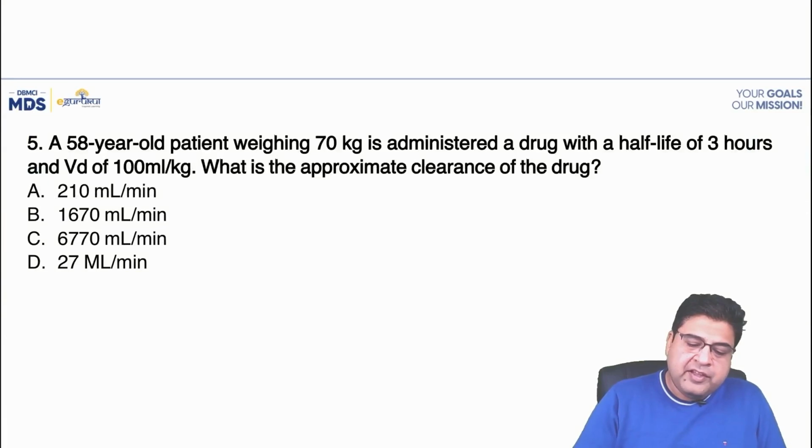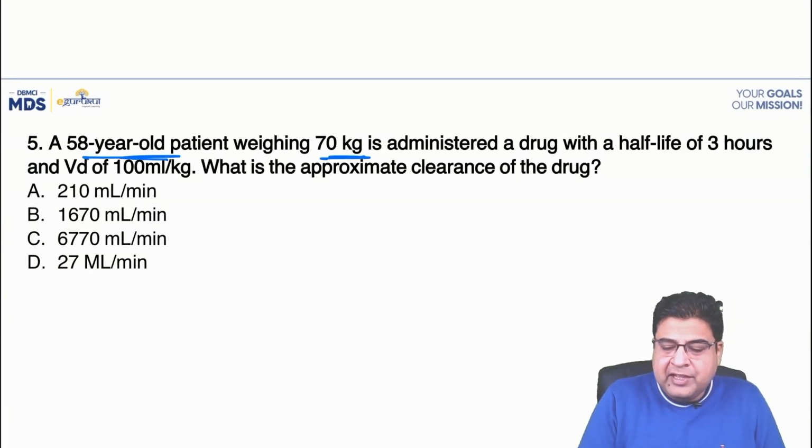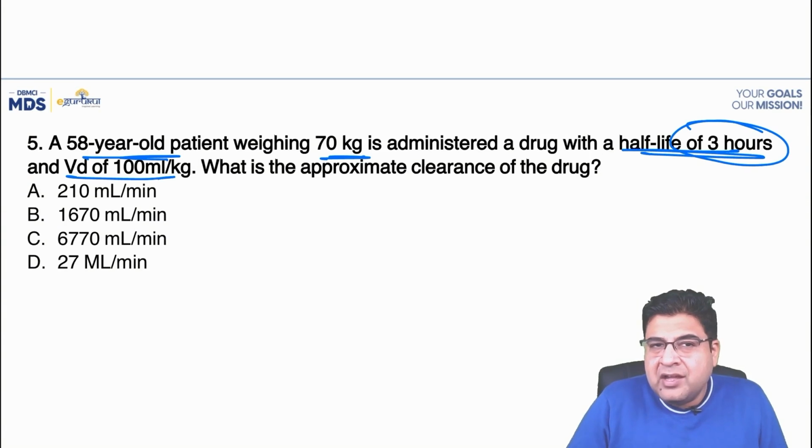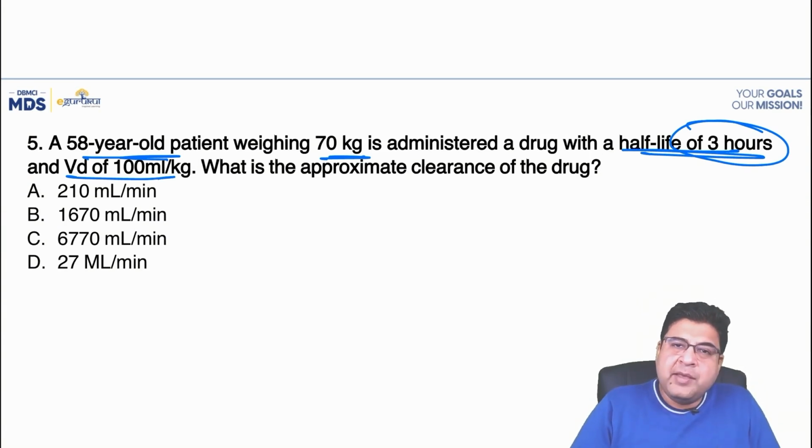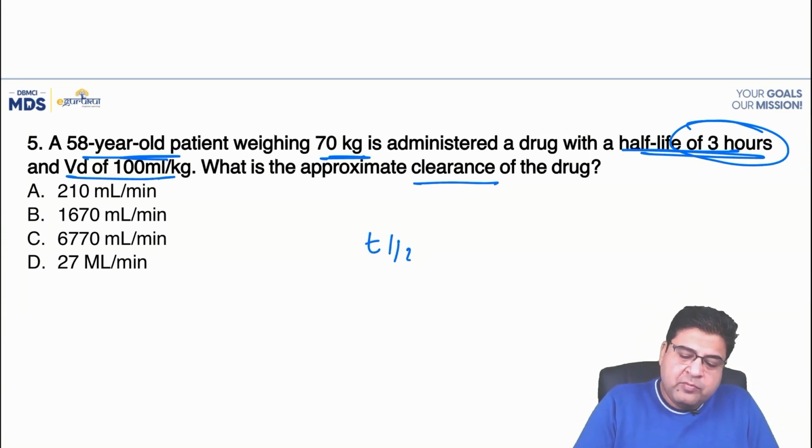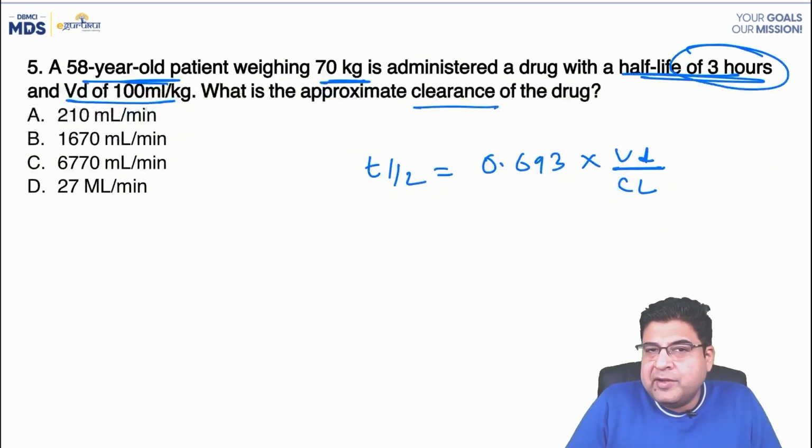Moving on to question number 5, a 50-year-old patient weighing 70 kg is given a drug with a half-life of 3 hours and the volume of distribution is 100 ml per kg. What is the approximate clearance? So here we have to use the formula for the T-half. The T-half formula is 0.693 multiplied by volume of distribution divided by the clearance.